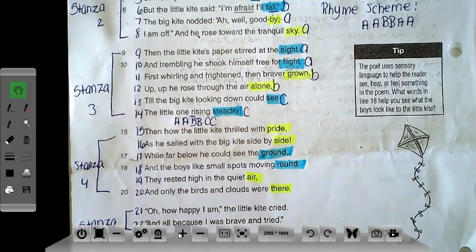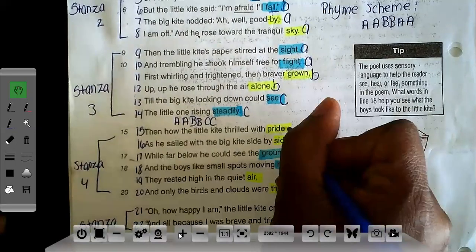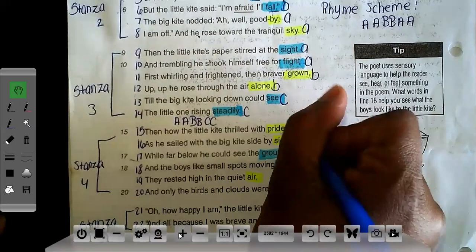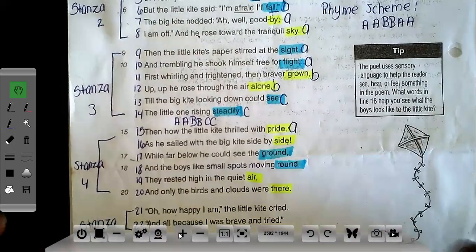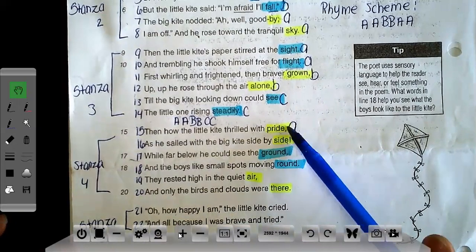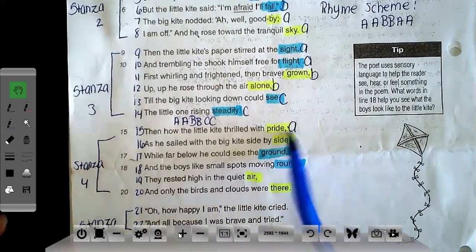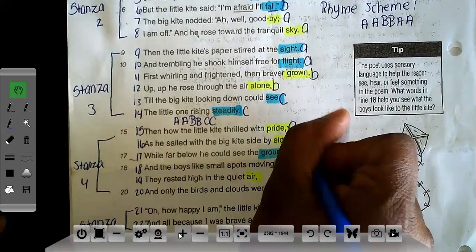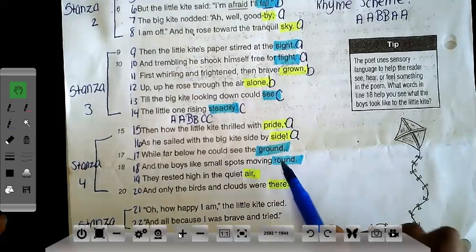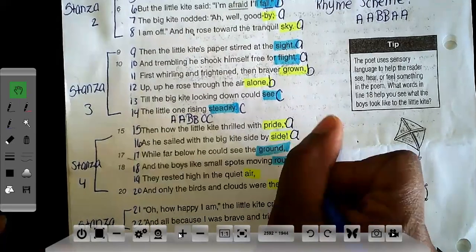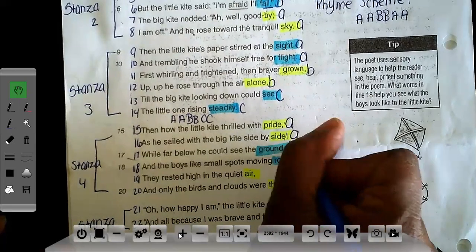So now I do my rhyme scheme. Remember that if the 2 words rhyme, they get the same letter. You always start with letter A. So pride gets an A. If there's a word that rhymes with pride, that word also gets a letter A. And so because side is highlighted as the same color as pride, that lets me know that these 2 words are rhyming. So side is also going to get an A. But ground does not rhyme with either side nor pride. So now I have to move on to the next letter in the alphabet. So ground would get a B.